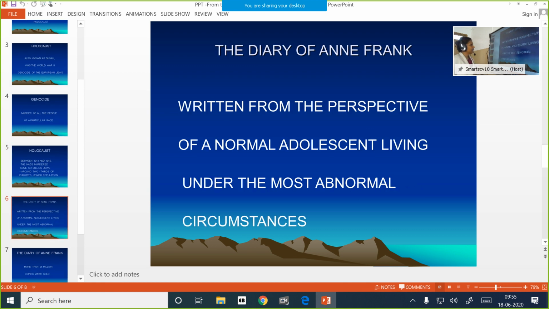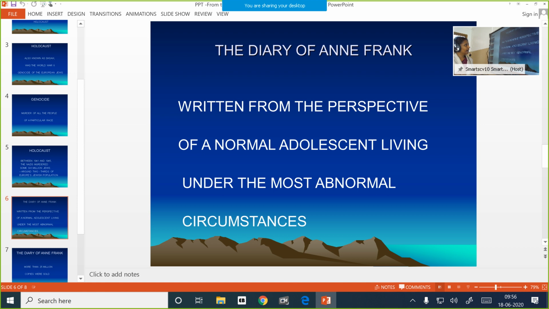And back to the diary of Anne Frank. It was written from the perspective of a normal adolescent living under the most abnormal circumstances. So this diary entry is written from the point of view of a small child, a girl of your age. And hence, it became so popular because when a child writes an account, we get an unadulterated account. Nothing would be added and nothing would be taken away from it.